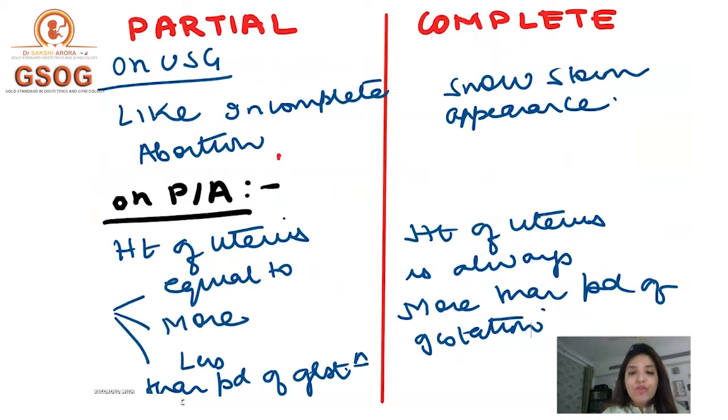Now, one more difference which I want you to add there, before I tell you the investigations, is if we look at the levels of beta HCG. So please write partial mole and a complete mole.